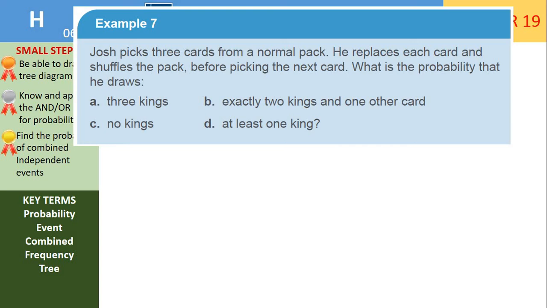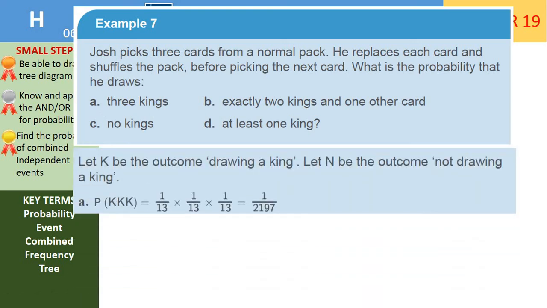So for part A then, hopefully you're familiar from doing work with packs of cards earlier in the video lessons. Remember, with a normal pack of playing cards, there are 52 cards and there are 4 suits. So there are 13 cards in each suit. Remember, the suits are hearts and diamonds, which are the red cards, and spades and clubs, which are your black cards. So the probability that we pick 3 kings will be the probability of a king and another king